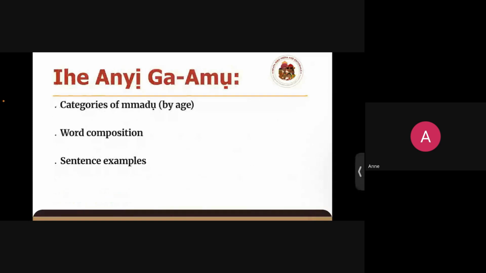Okay. So last class we talked about Mmadu, different understanding of Mmadu, and then we also looked at concepts, right? For today's class, we'll look at different categories of Mmadu by age, and word compositions about how some of the words came about. We'll also get to see some sentence examples.